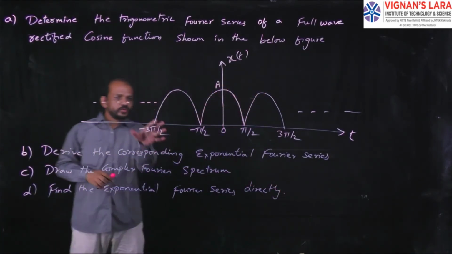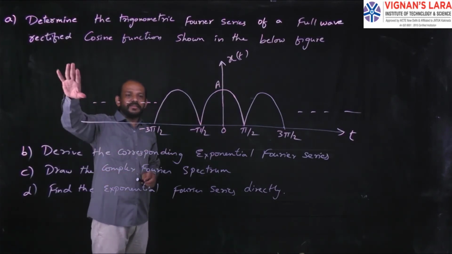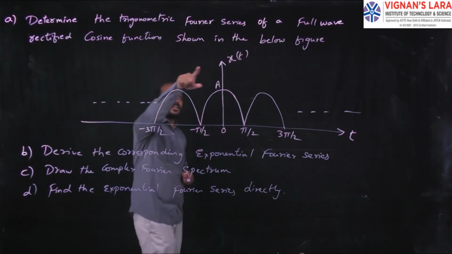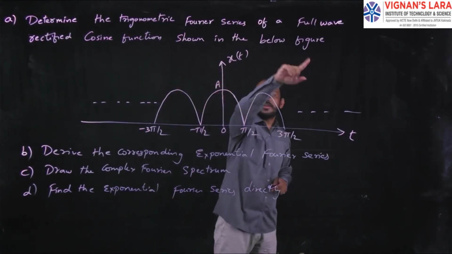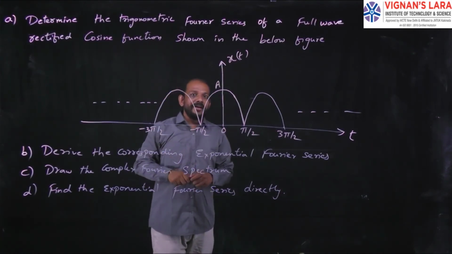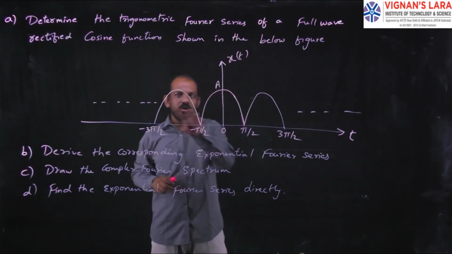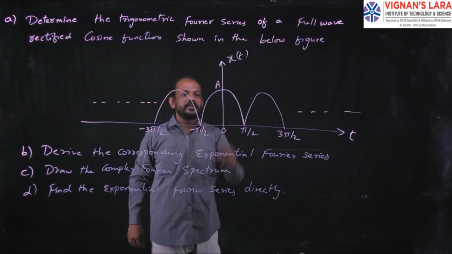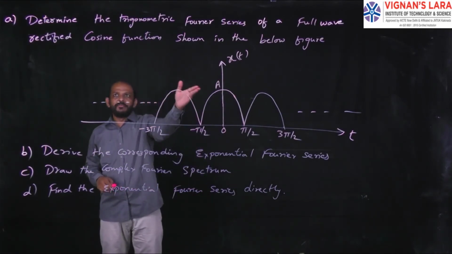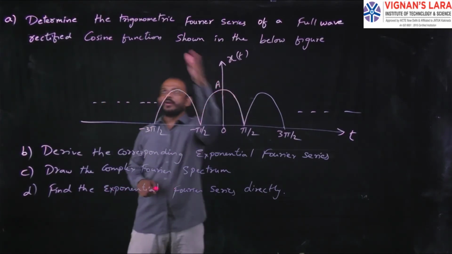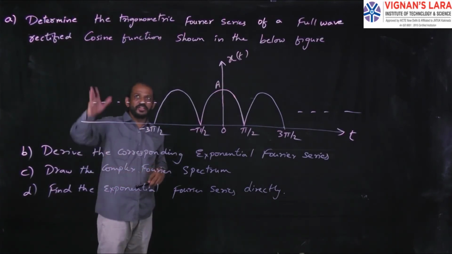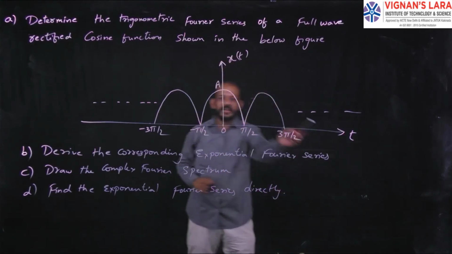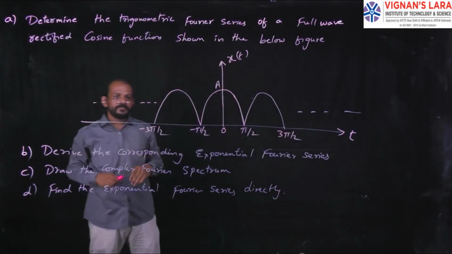See, I will explain how to do this problem. First, what they had given? They had given a waveform, and what they had asked? They asked you to determine the trigonometric Fourier series of a full wave rectified sine function. This is a full wave rectified cosine function, because it is starting from this point. So they had given a full wave rectified cosine function, as shown in the below figure, and asked you to find out the trigonometric Fourier series.